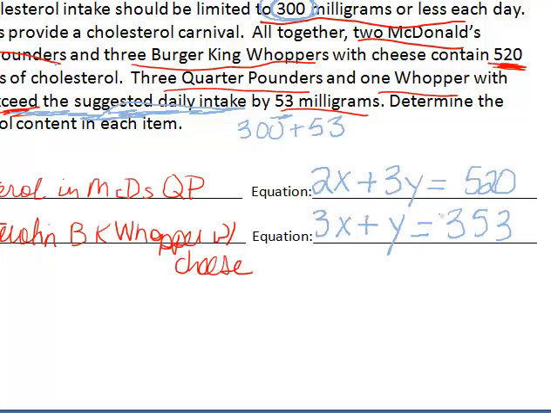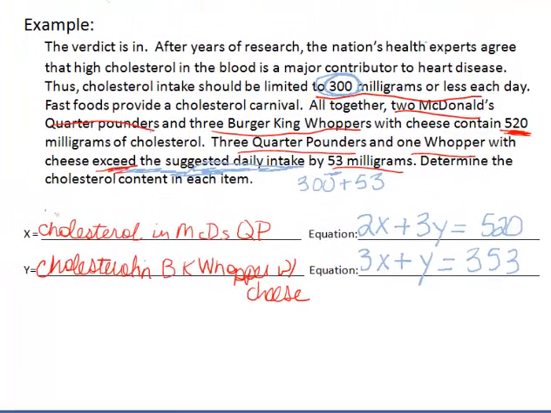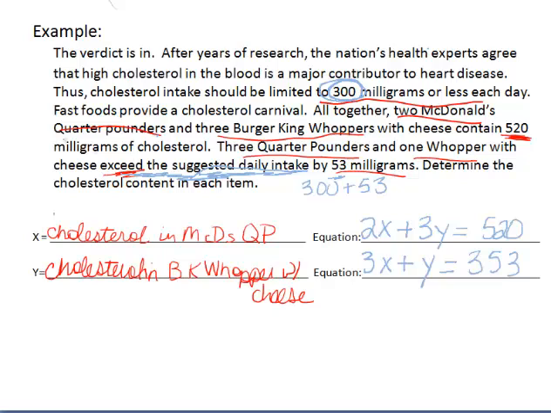Now, again, you can use any of the methods that we have done in class. You could use graphing, substitution, elimination, or matrices. I think probably all the time the easiest one would be the matrices, but on this one I could solve with elimination because it would be really easy to get the second equation to have a y value of -3, so that I can just add them together. So I'm going to take this second equation and multiply it by -3, because that will get my y values to cancel. Let's go ahead and do that.